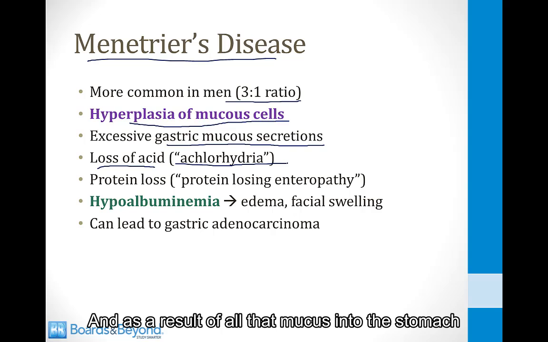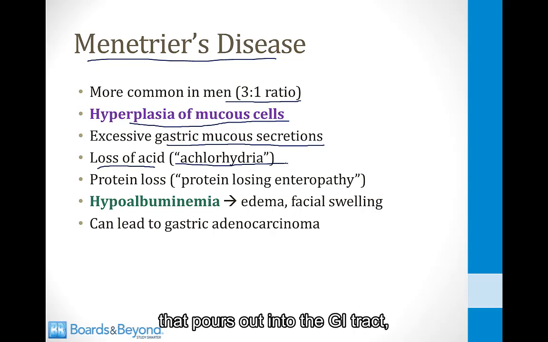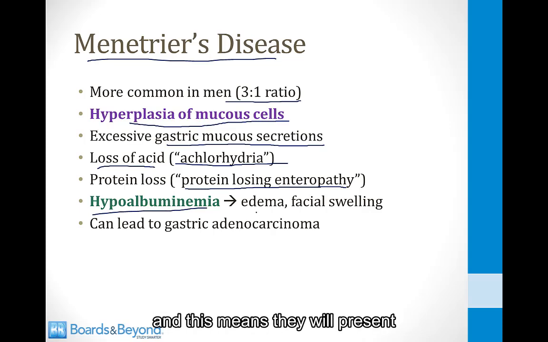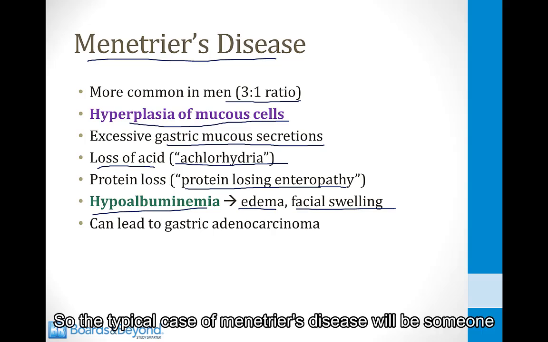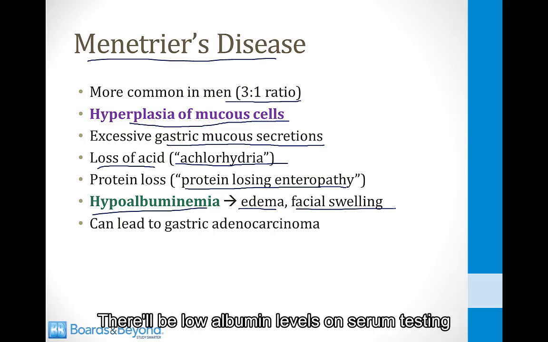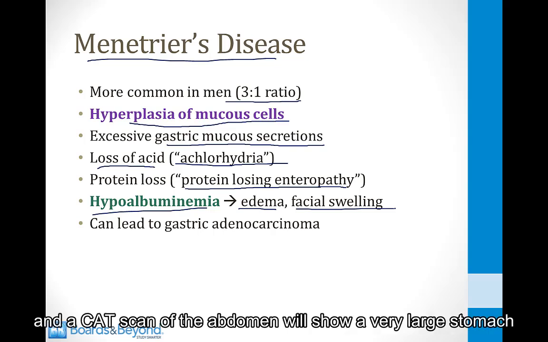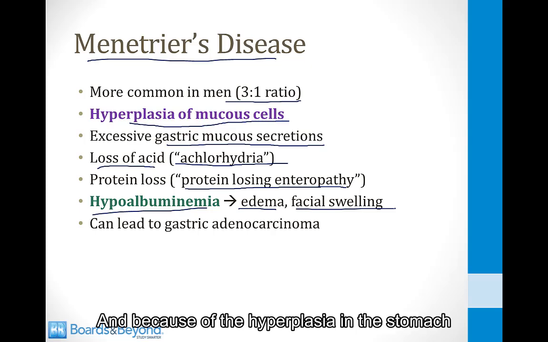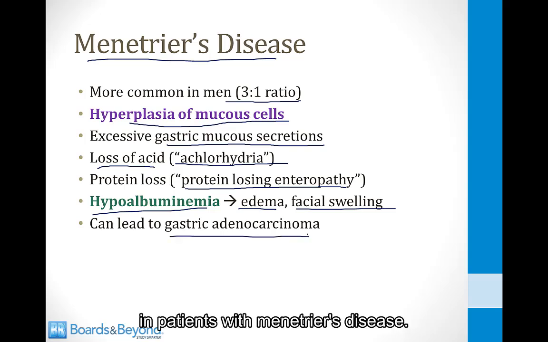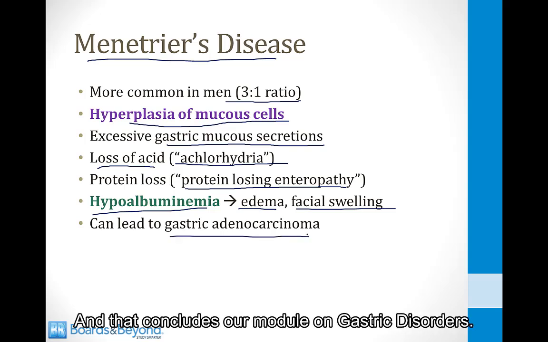And as a result of all that mucus into the stomach that pours out into the GI tract, patients with Ménétrier's disease lose protein. This is called a protein-losing enteropathy. As a result of the loss of protein, these patients develop hypoalbuminemia, and this means they will present with edema and facial swelling. So the typical case of Ménétrier's disease will be someone with abdominal pain and edema and facial swelling. There will be low albumin levels on serum testing, and a CAT scan of the abdomen will show a very large stomach like you saw on the last slide. And because of the hyperplasia in the stomach, there is an increased risk of gastric adenocarcinoma in patients with Ménétrier's disease. And that concludes our module on gastric disorders.